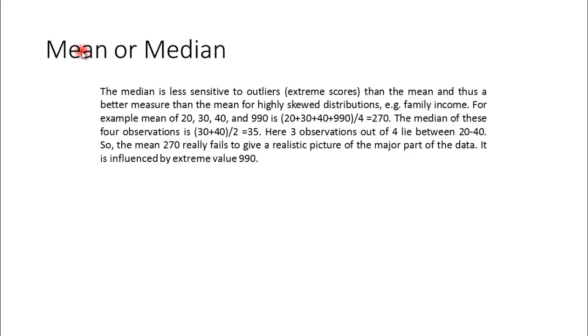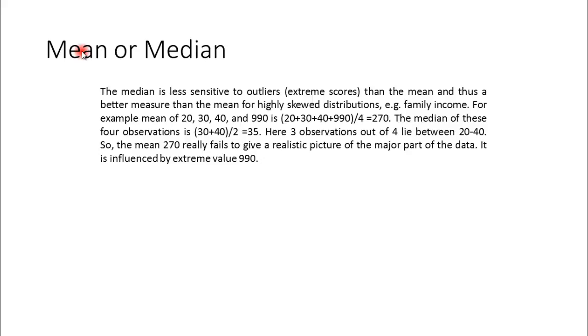So there is some comparison between mean and median here. Median is less sensitive to outliers, meaning the extreme scores available in the data, than the mean, and thus it is a better measure than the mean for a highly skewed distribution, like family income. In family income, the father will definitely have more income, the son will have less income, and other people might have very little income. So the spread is pretty huge. In that case, median can be a good measure of central tendency for family income.